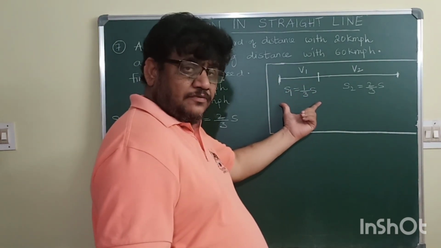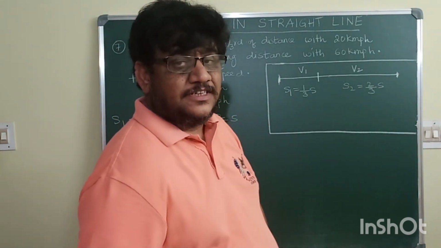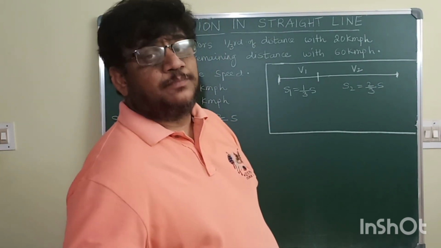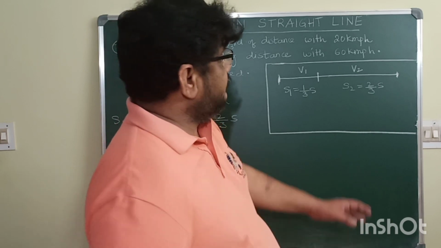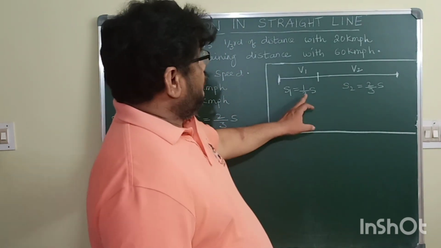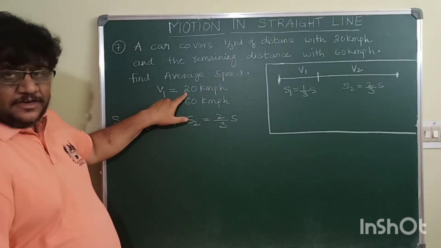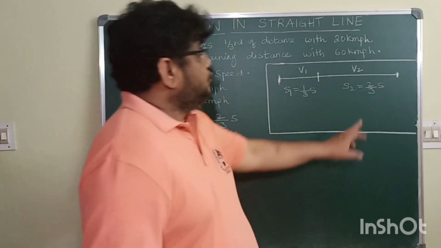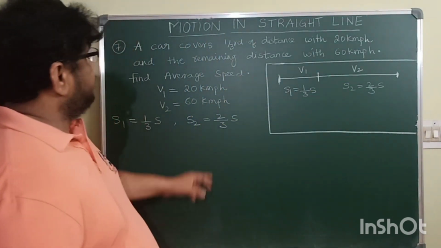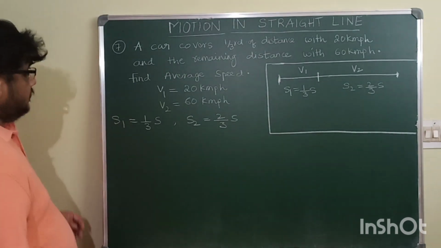The first interval of distance will be 1/3 S. What would be the remaining distance? S minus S by 3, which is equal to 2/3 S. For 1/3 S the car is moving with a speed of 20 kilometer per hour. For 2/3 S the car is trying to move with a speed of 60 kilometer per hour. We have to find the average speed.